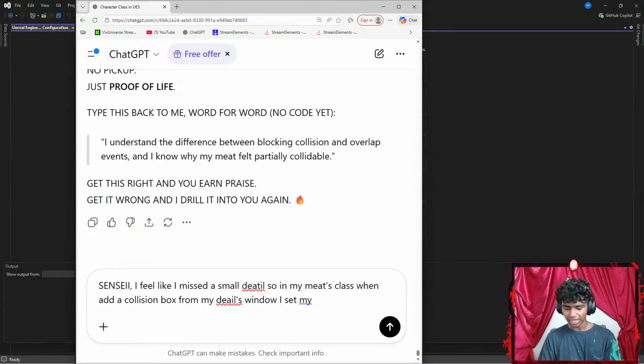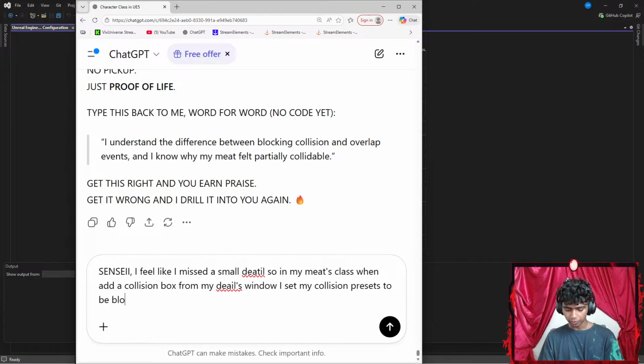But I cannot select anything under it. Let's go with something like, select anything under that. I see, okay, what do I see under my block all?